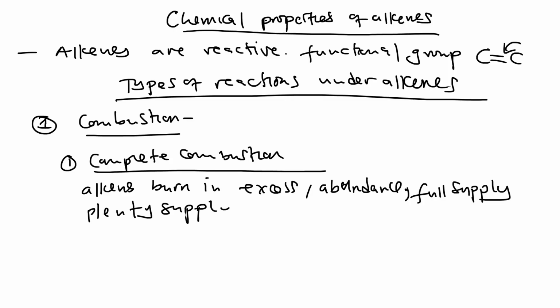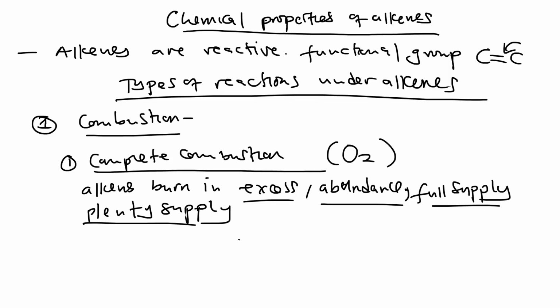Any of these terms, if I use them, just know that that is complete combustion: excess oxygen or excess supply of air, full supply of air, abundant supply of air. In this case, by air we are referring to oxygen, which supports burning. So they burn in excess, abundance or full supply of air.